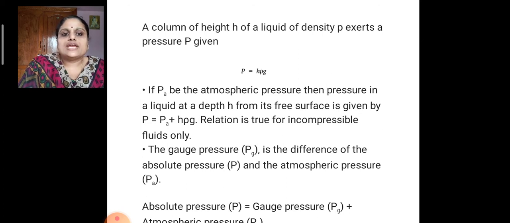Now coming to gauge pressure. Gauge pressure is the difference between the absolute pressure P and the atmospheric pressure PA. That is, in the above equation, P minus PA, which is equal to h rho g, represents the gauge pressure, or absolute pressure is equal to gauge pressure plus atmospheric pressure.